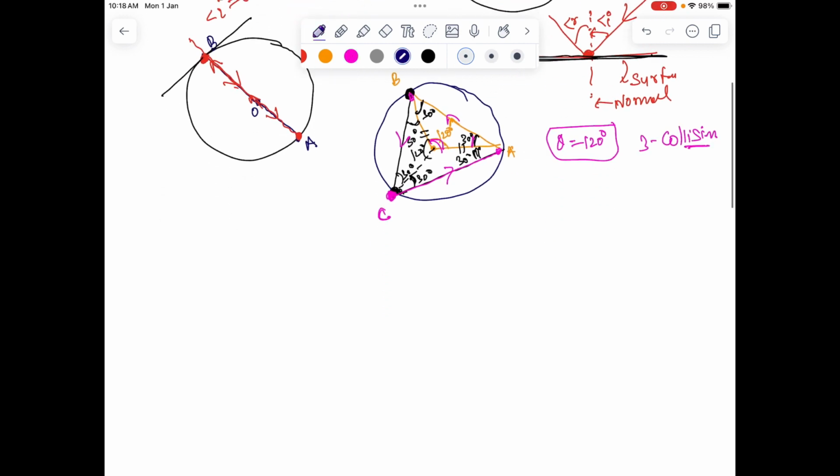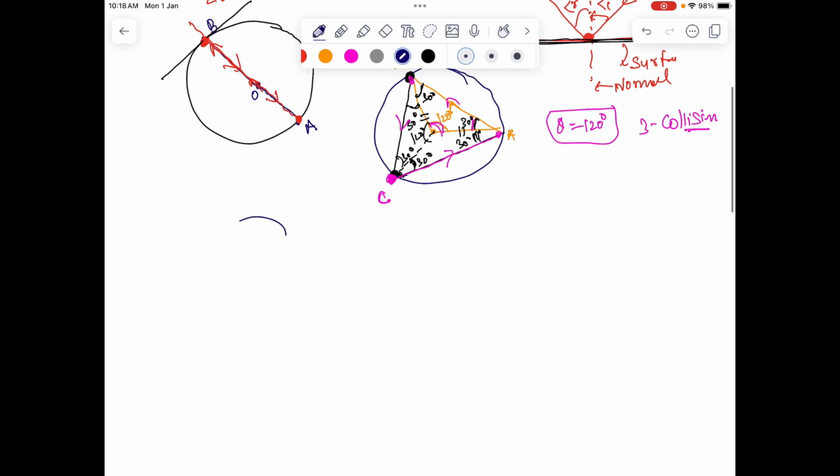We can do it for even a 60 degree angle or 40 degree angle, 15 degree angle, and so on and so forth. So let's generalize this configuration for a general angle theta at the center. So we have a ball at point A thrown at point B, so that the angle that this motion AB, the first collision, is making, let's say that is alpha.